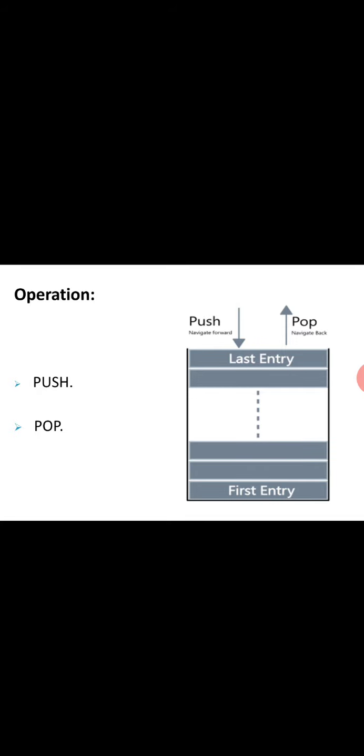Then in the stack there are two operations we do, push and pop. Push means adding elements to the memory, that is, insertion. We add the data to the memory, which is called a push. Pop means removing the data from the memory. This is the push operation, where we add. With pop, the element we added last comes out first and is deleted first.